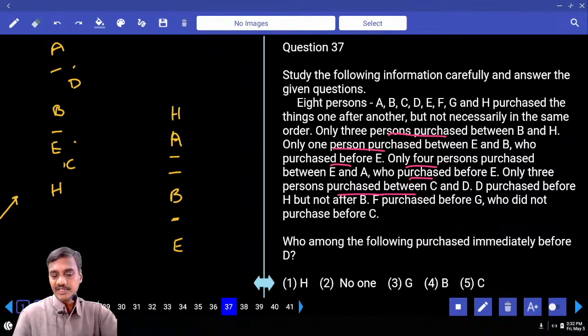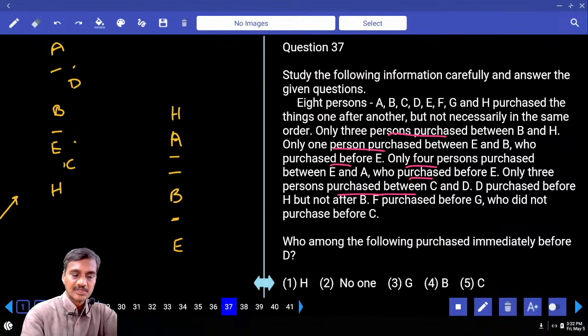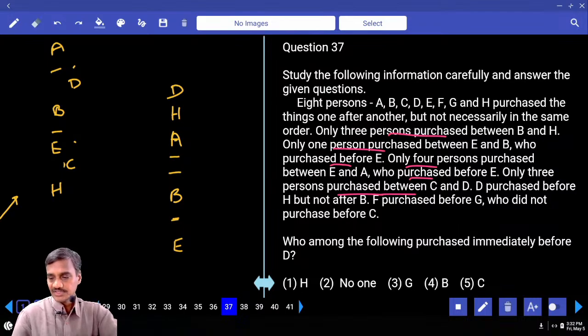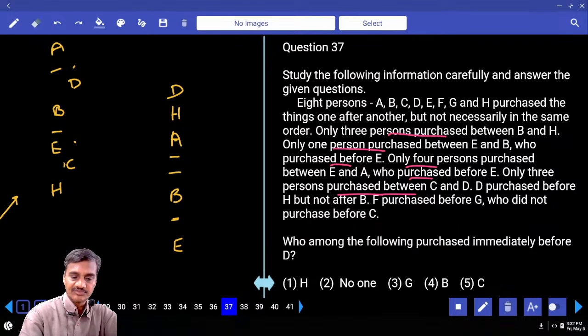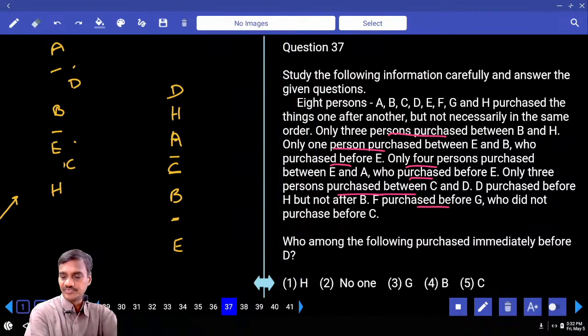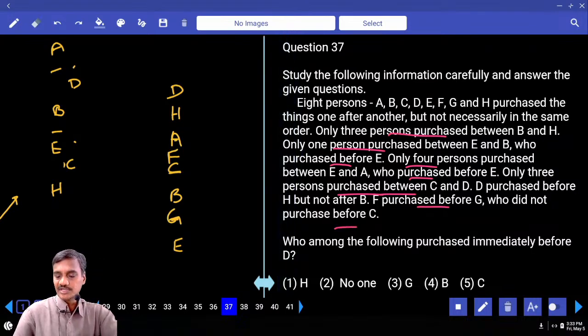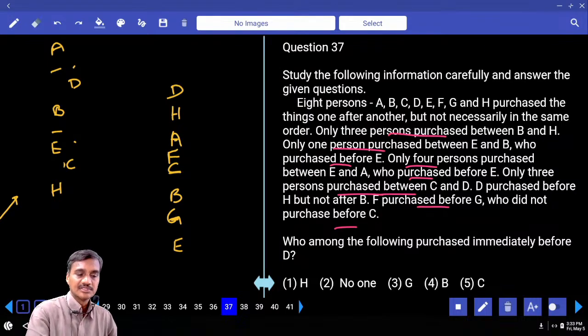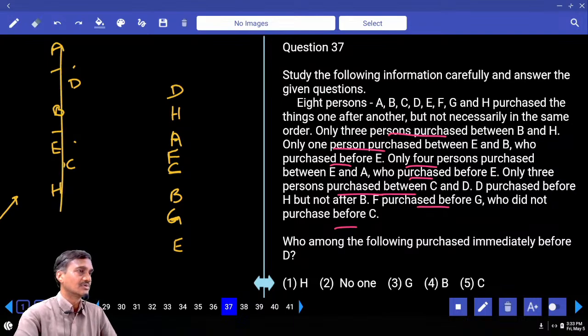And D purchased before H. Before H, what is the only possibility? D is here. D is before H, but not after B. And 3 persons between C and D, 1, 2, 3, C is here. F purchased before G. Now F is before G. This is F and this is G. G did not purchase before C, that means G purchased after C. Here G purchased before C, so this case is ruled out.